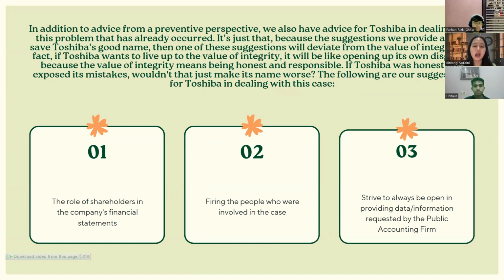And the last is to strive to always be open in providing data or information requested by the public accounting firm. This suggestion highly upholds the value of integrity because Toshiba should be honest in conveying its information instead of exaggerating its profits. If we think about it carefully, isn't it better to be honest and open than to be dishonest and in the end destroy Toshiba's good name, which has been built up over the years?